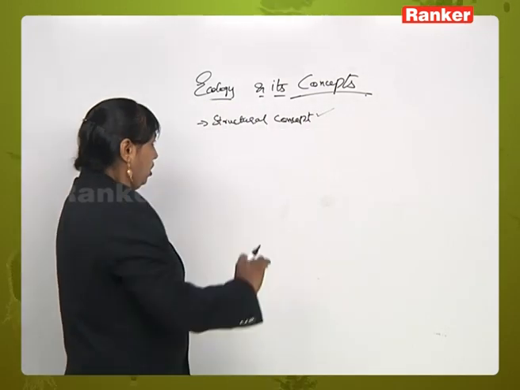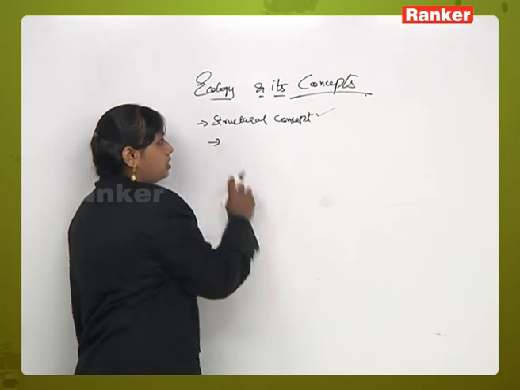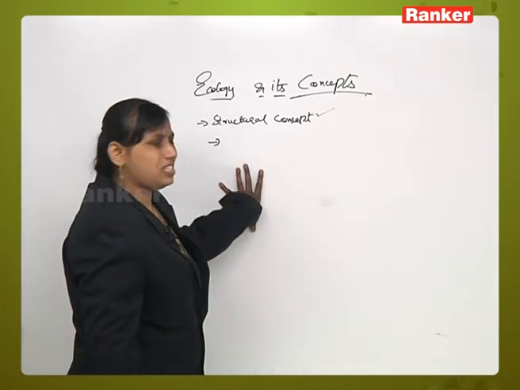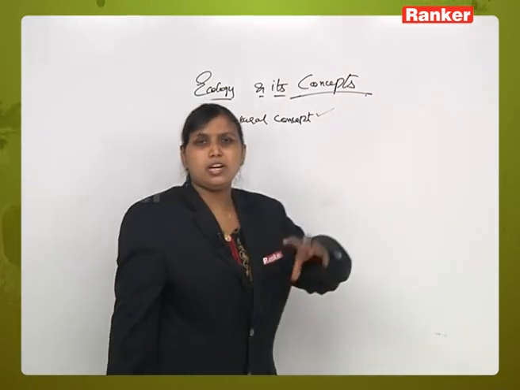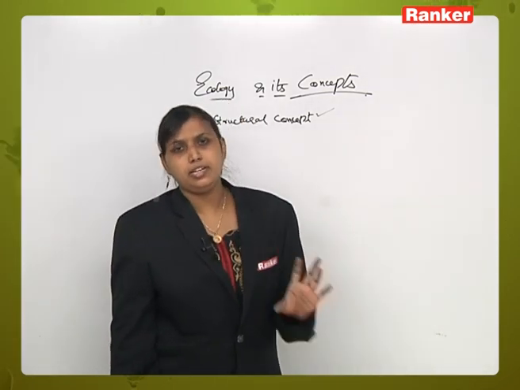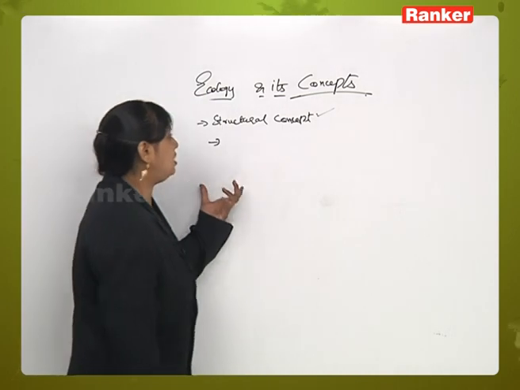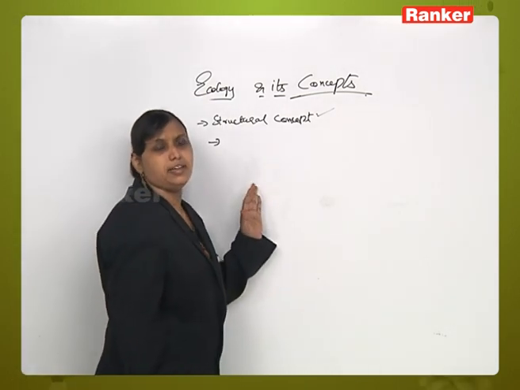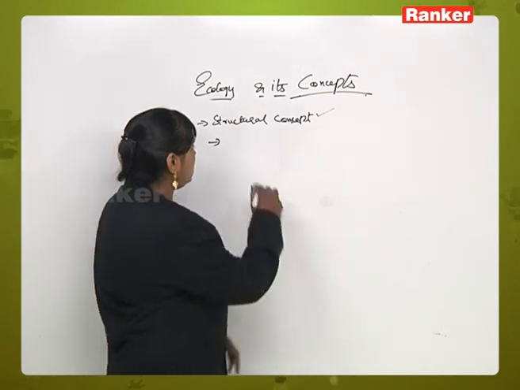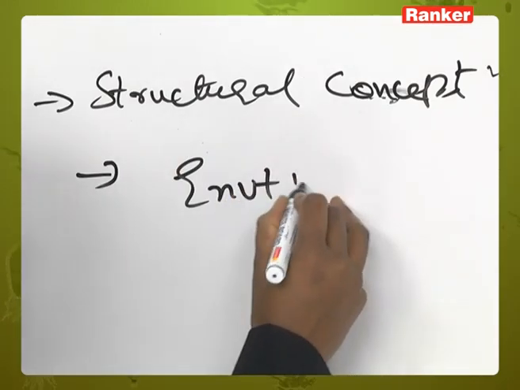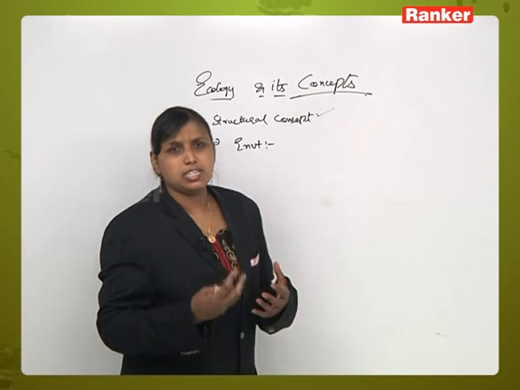When we are talking about the structural concept, we will talk first about the environment, because the total ecology is moving around the environment and its components. Environment is a complex and dynamic structure having n number of factors associated with it.